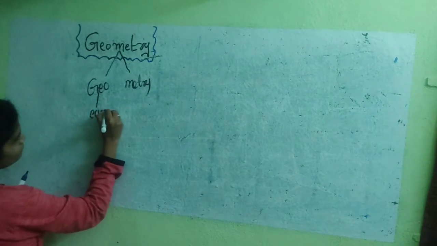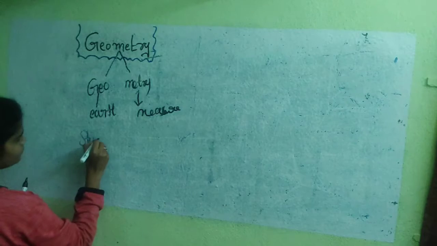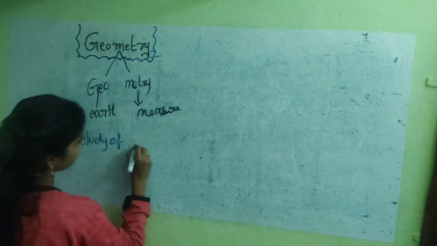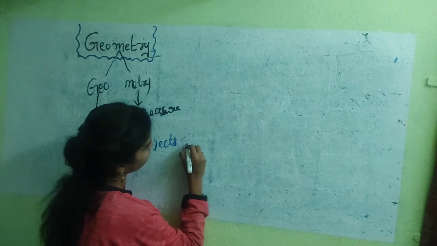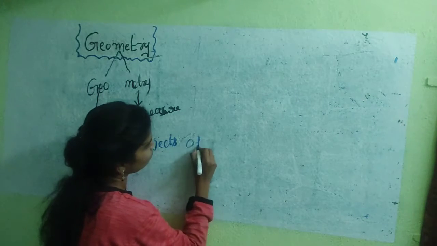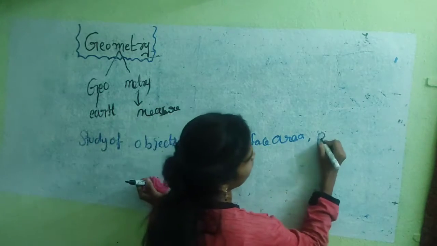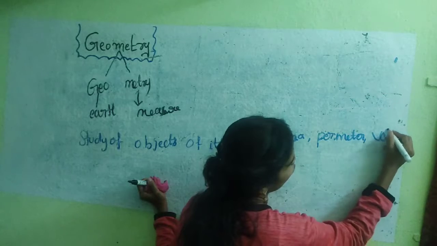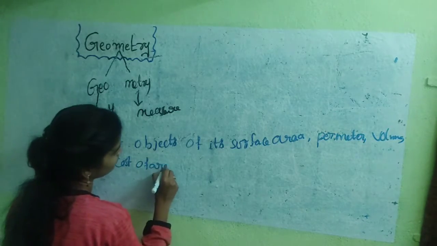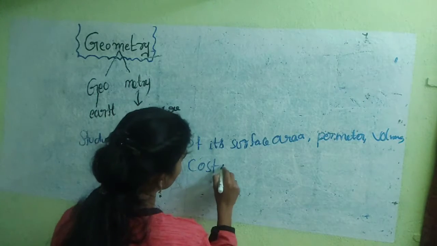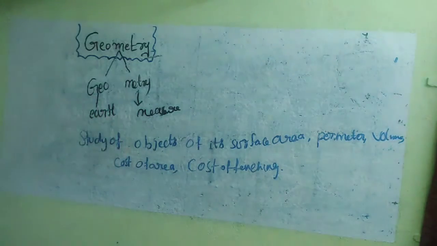Geo means earth. Metron means measure. Study of objects, the study of the objects, of its surface areas, perimeter, volume, cost of area, cost of fencing. This is the geometry concept.